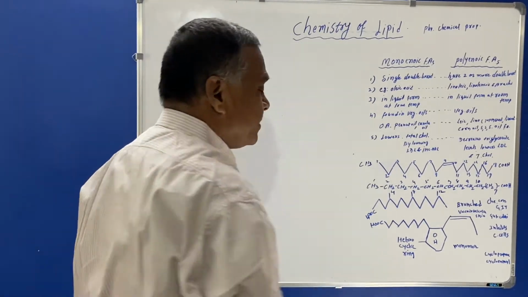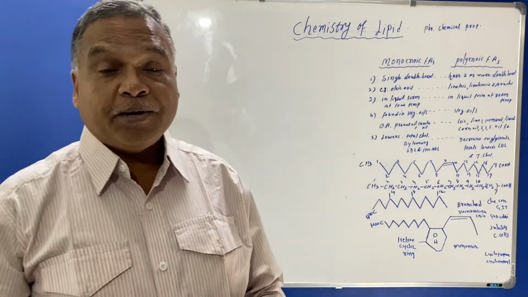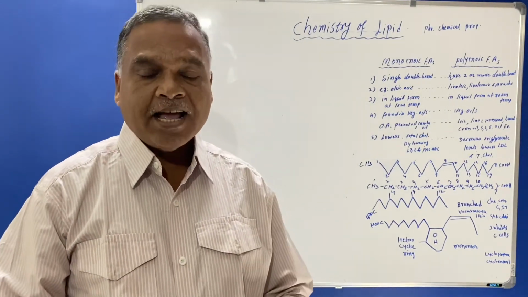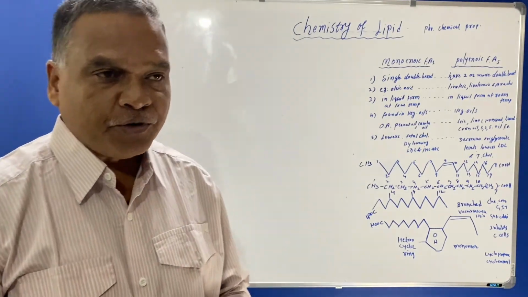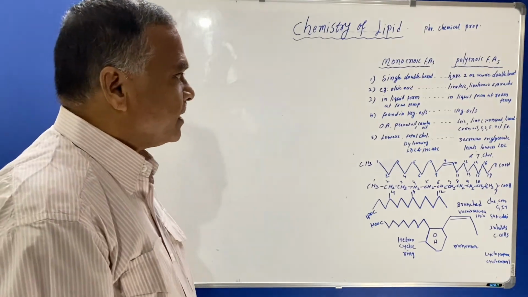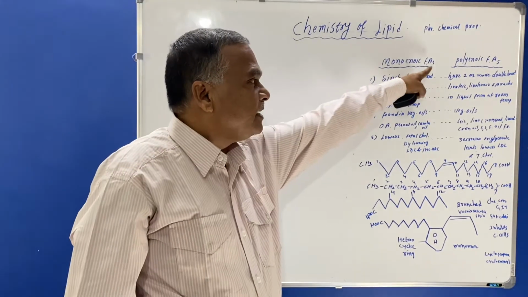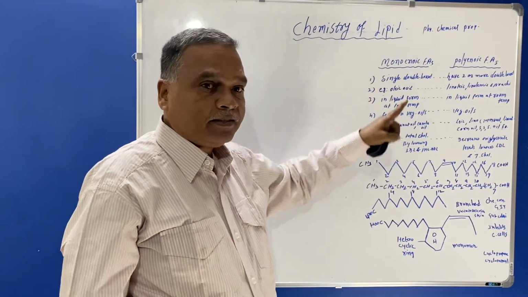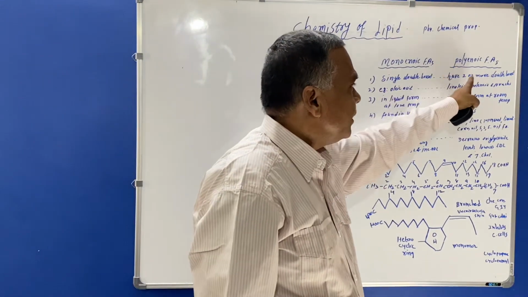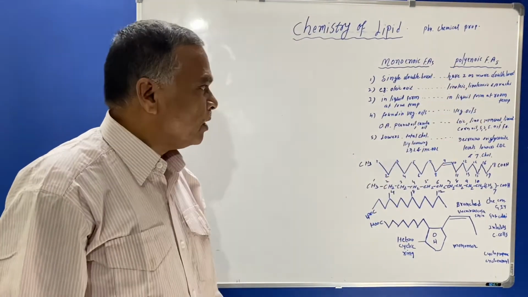Now, if anybody asks you the difference between monoenoic acid and polyenoic acid, you have to explain: monoenoic fatty acids have only a single double bond, and polyenoic acids have 2 or more double bonds.